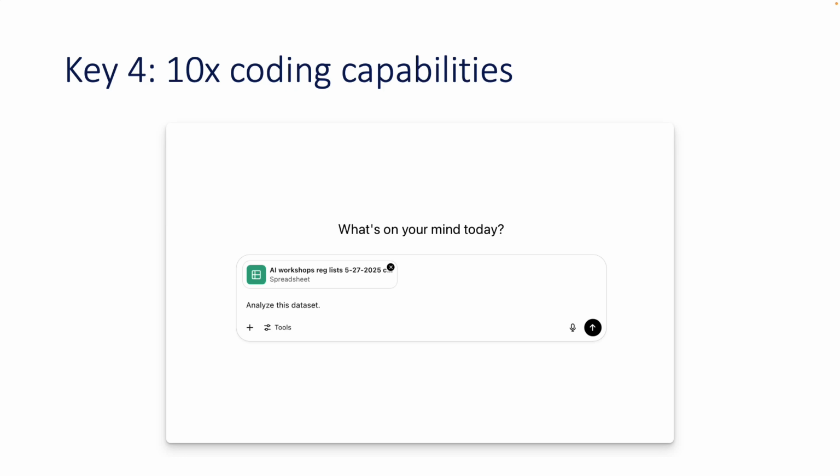Let's look at a couple of examples. Now, I had the opportunity to run a workshop at the recent Triangle AI Summit, and I wanted to understand the participants who registered for that workshop. Where are they from? What is their stage? What is their familiarity with AI, and so on? So they had a survey that we asked them when they registered to just tell us a little bit about them. And so I took the output of that survey, in this case an Excel file or CSV file, and I dropped it into ChatGPT, and I simply said, analyze this data set.